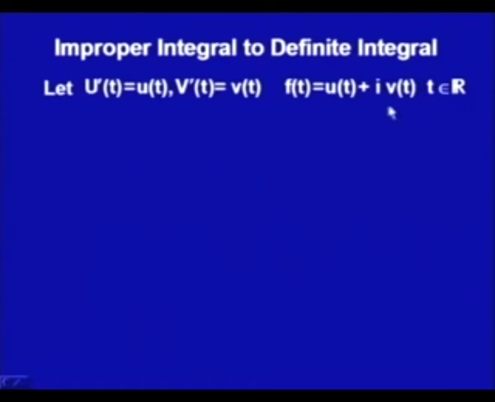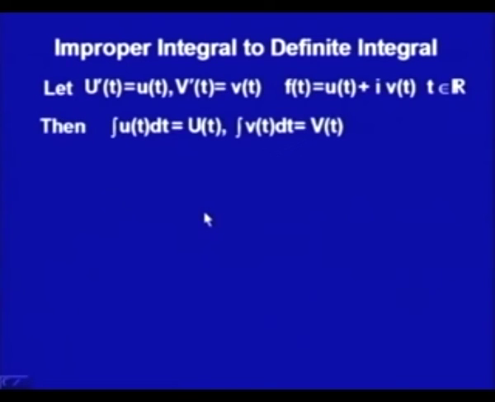Now, from the complex differentiation you have learned, we know that capital U(t) plus i times capital V(t), if I write that function, its derivative would be u(t) plus i v(t). Now, we are going to use this.